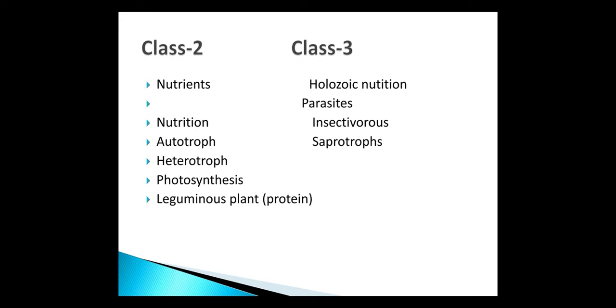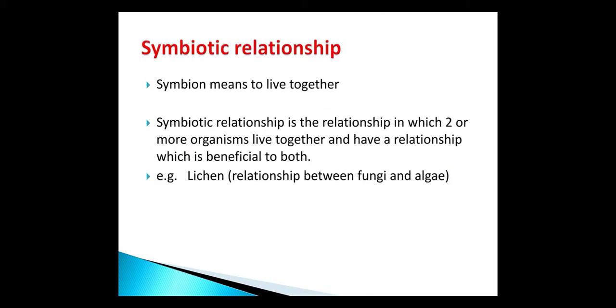Now, there is another type of nutrition in which organisms depend upon one another to take nutrition and form a relationship. That relationship is called symbiotic relationship. Symbion means to live together.